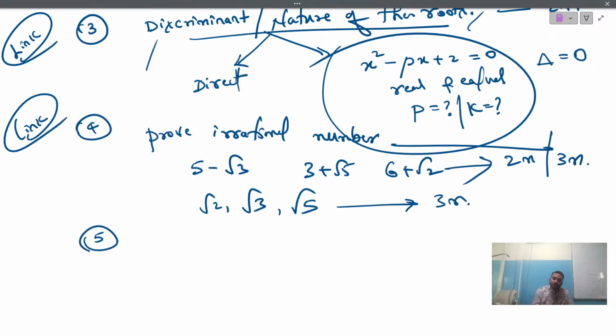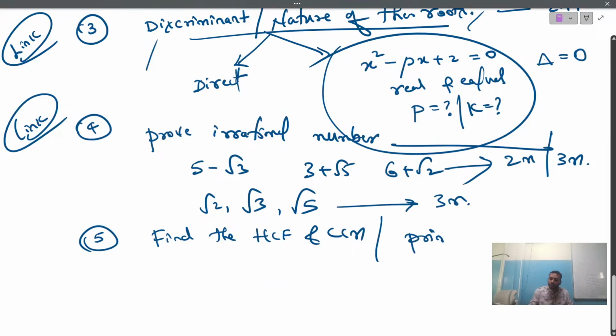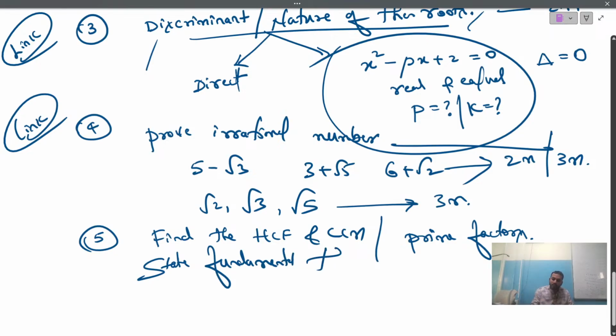And the next topic which you want to concentrate on is finding the HCF and LCM. Or find the prime factors. Or state the fundamental theorem of arithmetic.